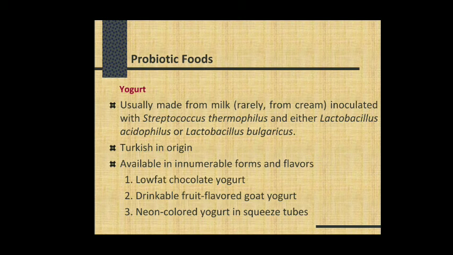Within that, yogurt is made from milk or cream inoculated with a probiotic strain, that is Streptococcus thermophilus or Lactobacillus acidophilus. Using Lactobacillus acidophilus, acidophilus milk is also developed, or again the strain Lactobacillus bulgaricus can be used for the production of yogurt and acidophilus milk.